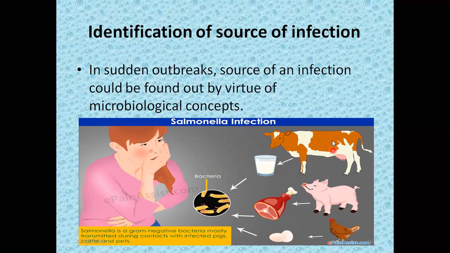So there are three possible sources of infection. For example, the cattle, because we use the milk of the cattle.